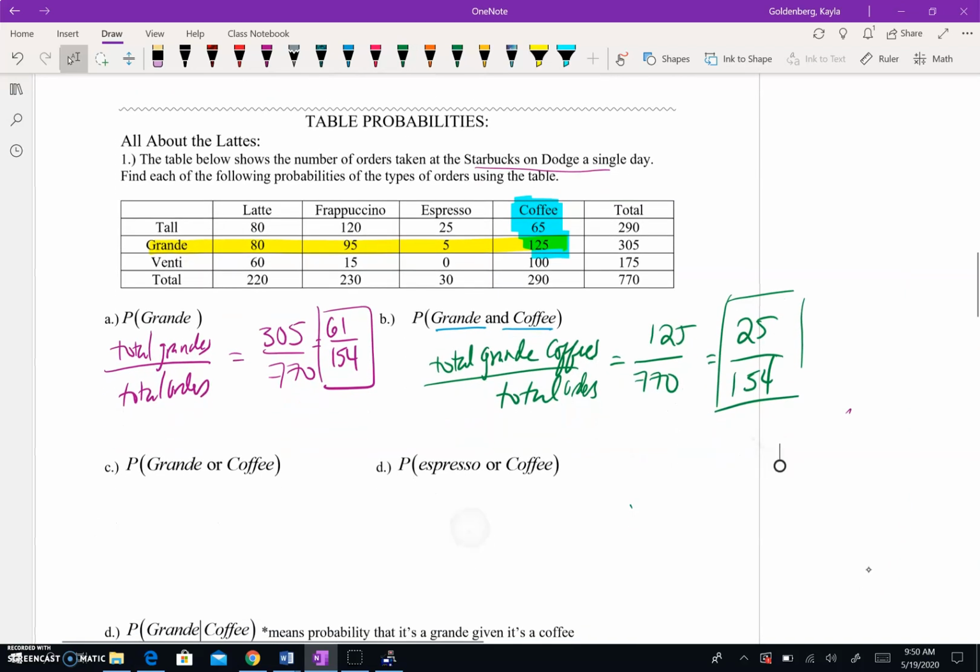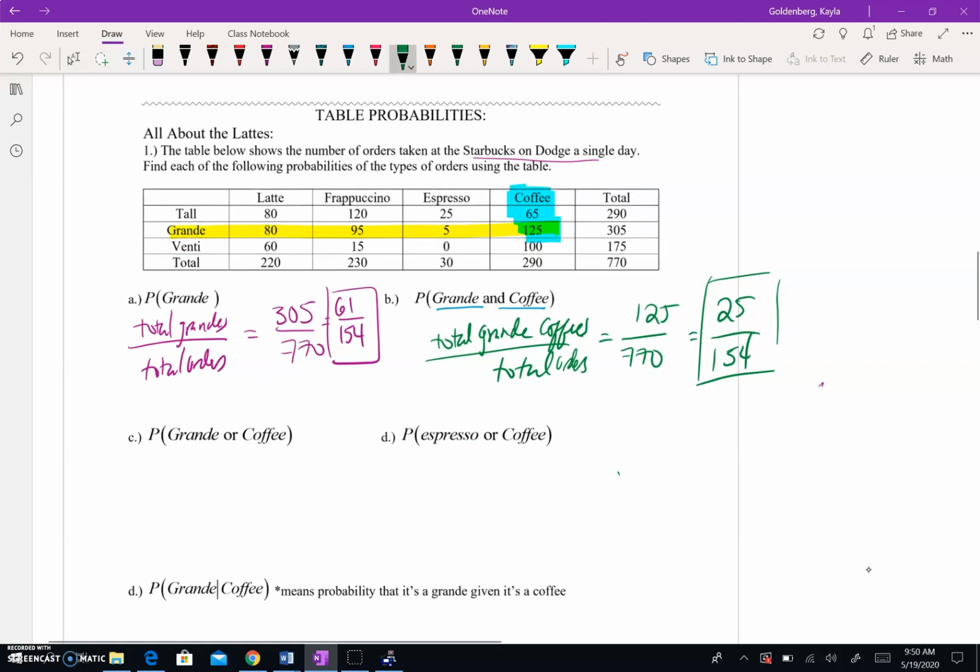Okay. The next one, C and D, are a little bit tricky, but not too bad once you understand there's a small little trick to them. So I have one that we're going to do together, and then you guys will do part D as a quick practice problem just to see how you feel. So part C asks us, what is the probability I choose a grande or I choose coffee?